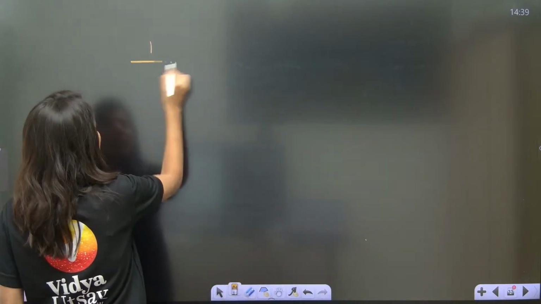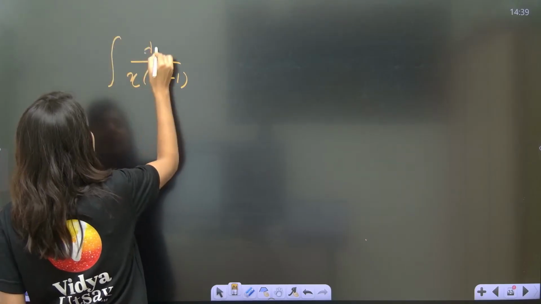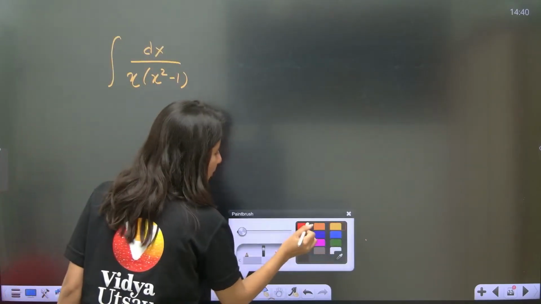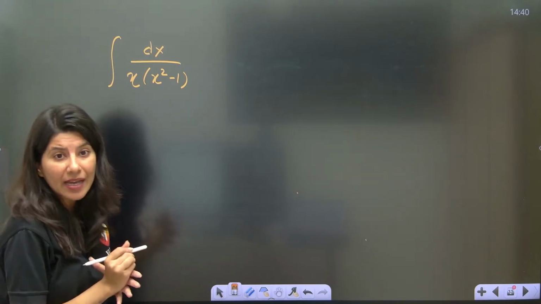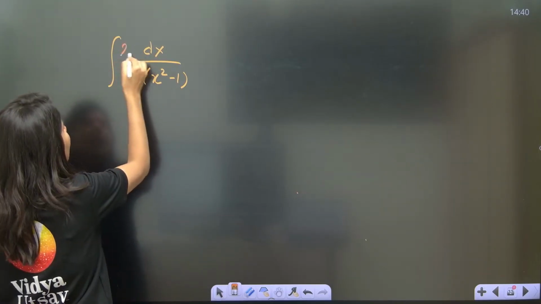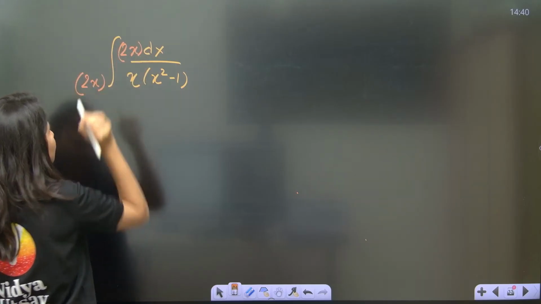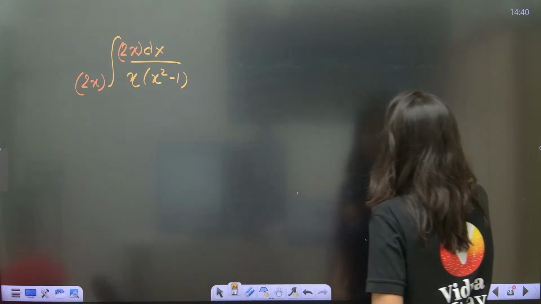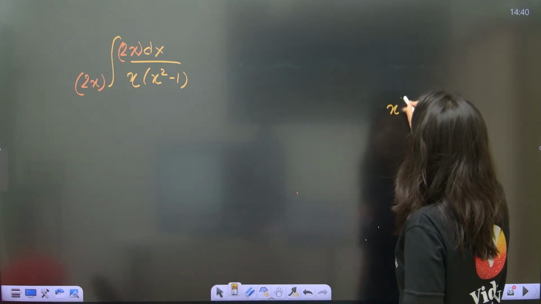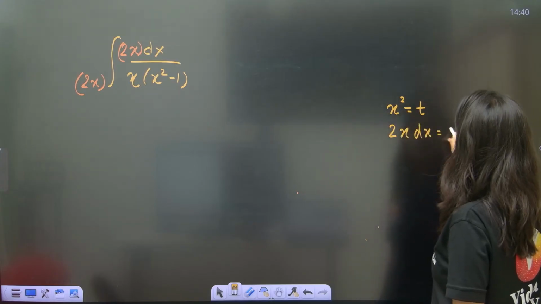The question is integration of 1 upon x square minus 1 dx. I don't know how many of you will be able to think like this. What I am going to do is multiply by 2x and 2x. Can I do that? Ma'am, why are you doing this? Because I will substitute x square equals t, so that 2x dx will become dt.